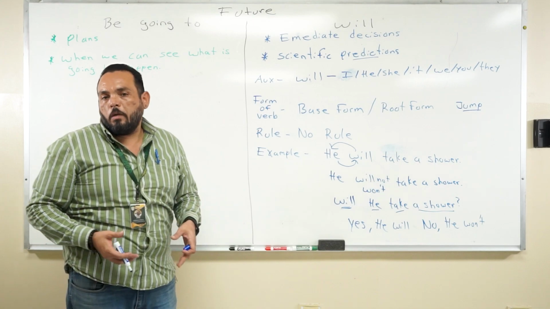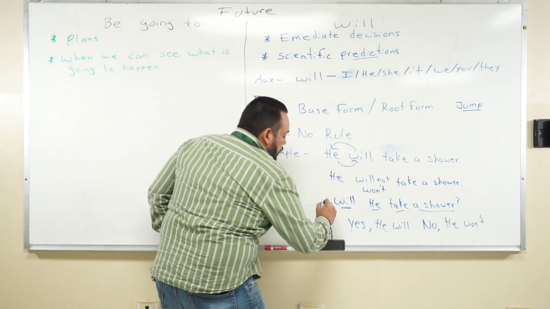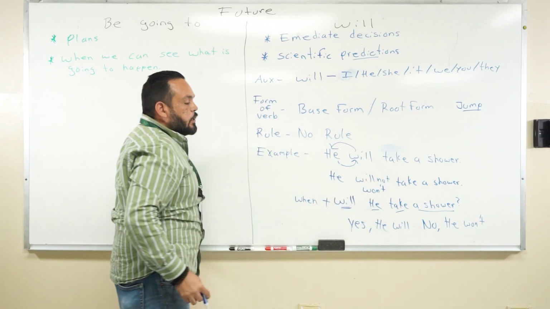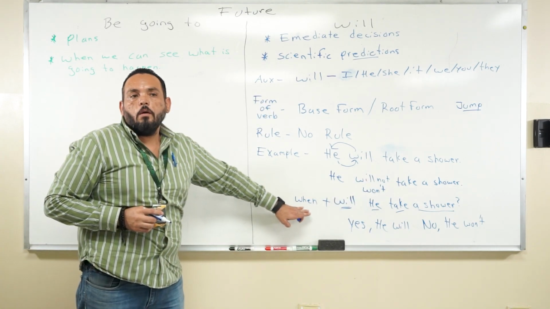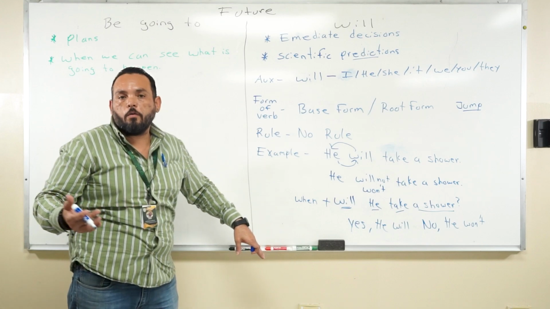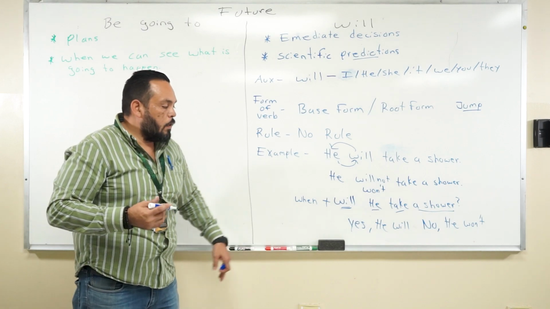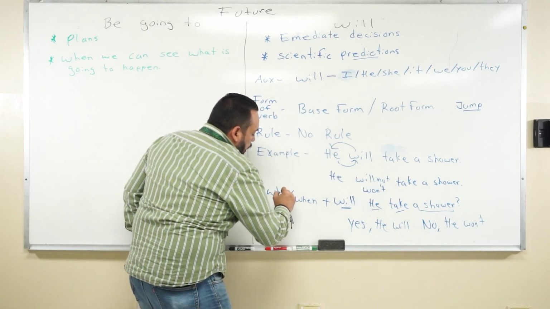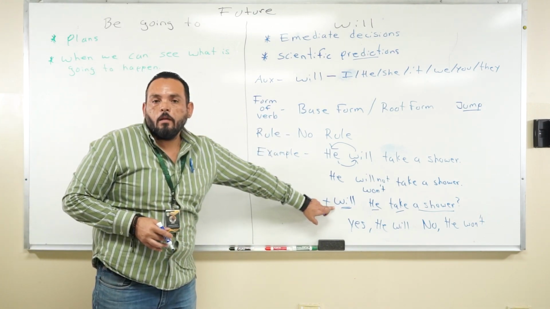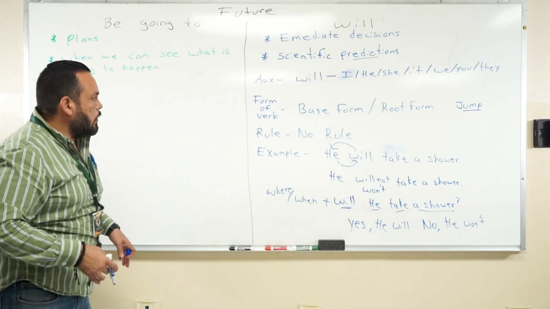If I want to know more information about him taking a shower, I can put any WH word at the beginning. Example: when will he take a shower? With this WH word, we make WH questions. We get more information. Here, I'm trying to find out the time because of the when. We can put the where or the why in front of the will. So that's the structure that we follow to make WH questions or information questions, okay?